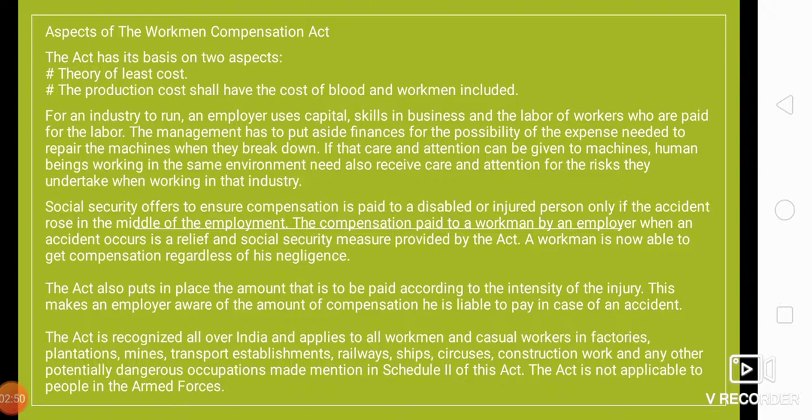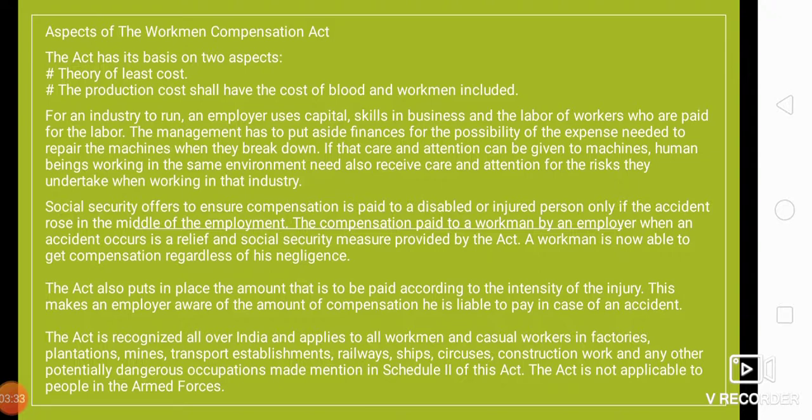One is the theory of least cost, right? The production cost shall include the cost of blood and workmen. So let us see. For an industry to run, an employer uses capital, skills in business, and the labor of workers who are paid for the labor. The management has to put aside finances for the possibility of the expenses needed to repair the machines when they break down, right? If that care and attention can be given to machines, human beings working in the same environment need also receive care and attention for the risk they undertake when working in that industry.